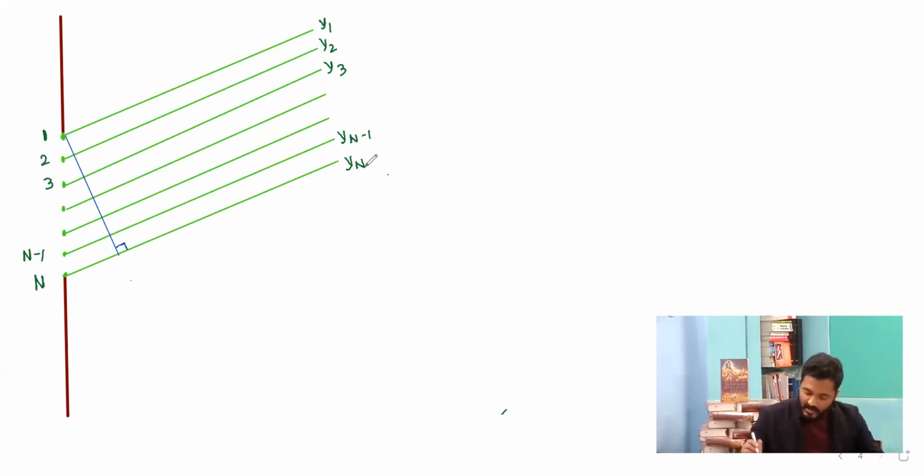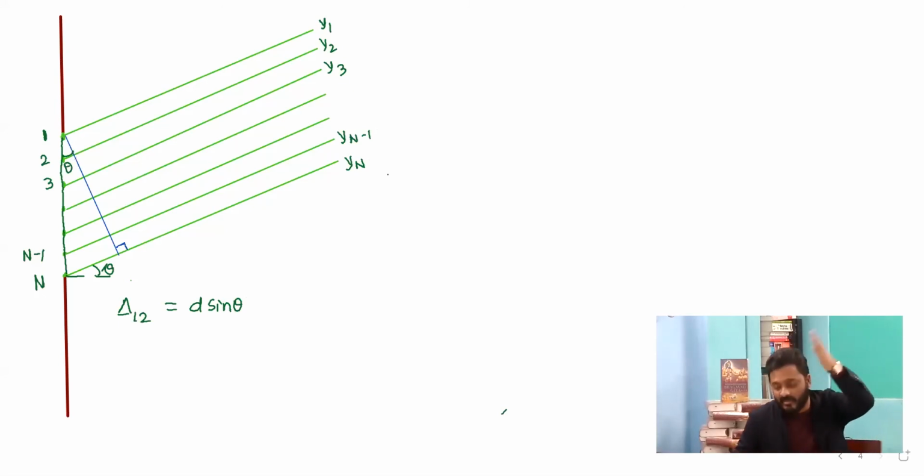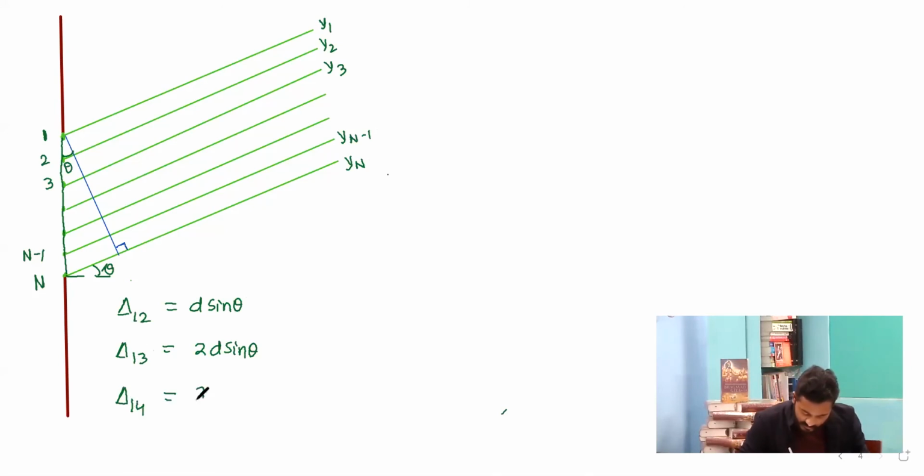If I write the path difference between 1 and 2, it is going to be d sine theta. If this angle is theta, this angle will also become theta. So it is d sine theta just like in YDSE. The path difference between 1 and 3 will become 2d sine theta, between 1 and 4 will become 3d sine theta, and between 1 and n will become n minus 1 times d sine theta.